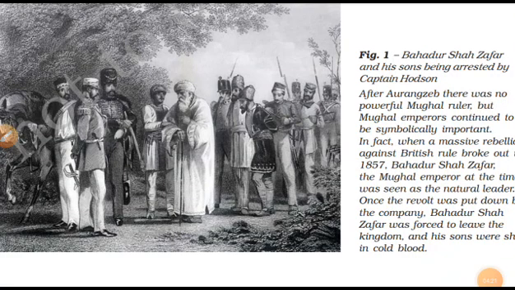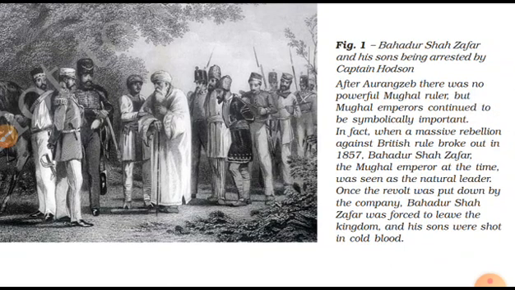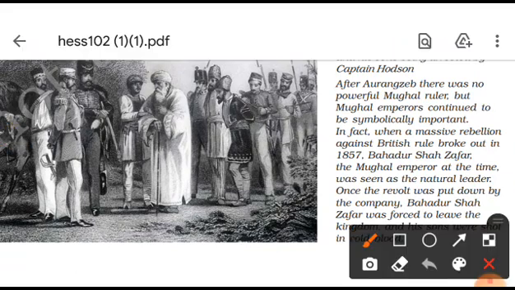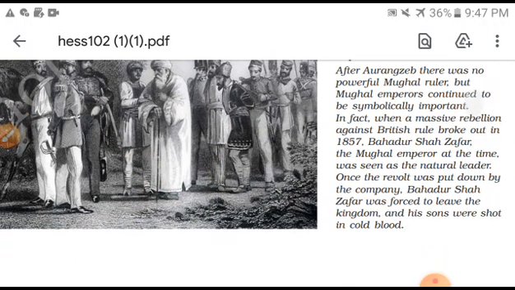Look here, these are the Britishers. Figure 1: Bahadur Shah Zafar and his sons being arrested by Captain Hudson. He is Captain Hudson, guys. This one, and Bahadur Shah Zafar and his son. So after Aurangzeb, there was no powerful emperor.